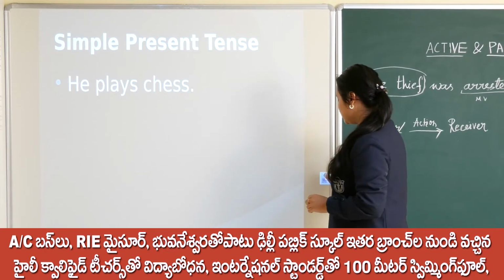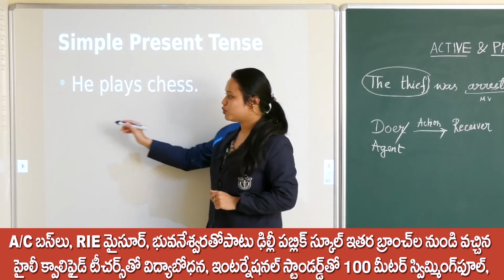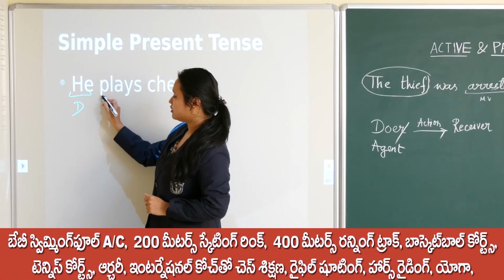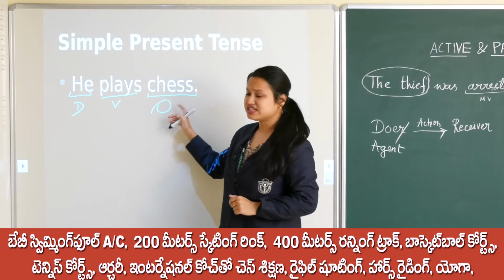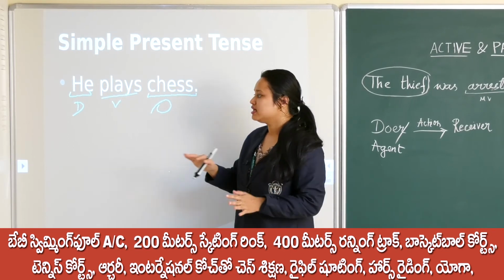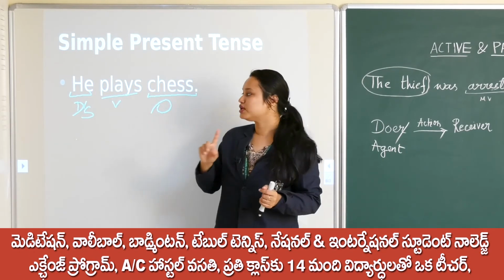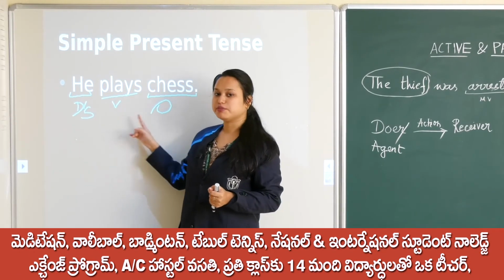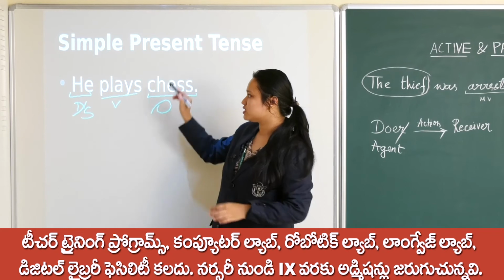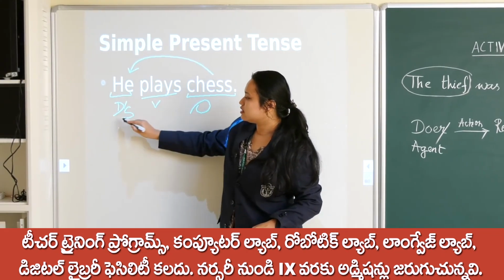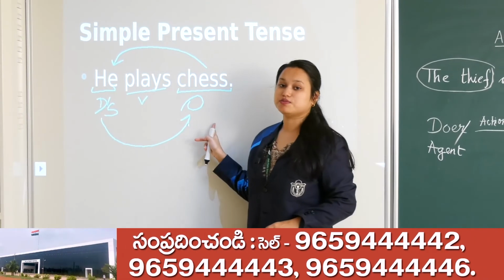He plays chess. So this is in simple present tense. Who is the doer? He. Okay, what is the action? Plays. What is the object here? Chess. Okay, very simple sentence. So the doer, or I can say the subject. So the first step was we had to identify subject, verb and object, right? We identified. Next we have to change the position. We have to make the object the subject and the subject the object in passive voice.